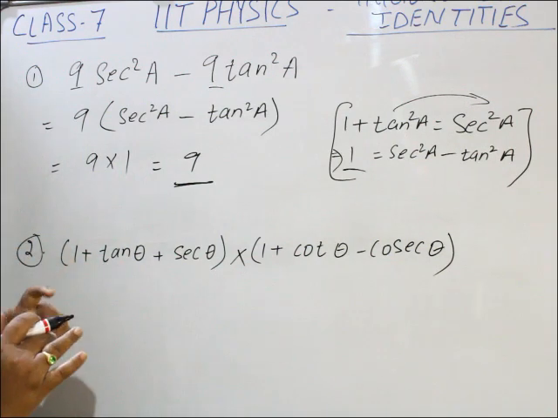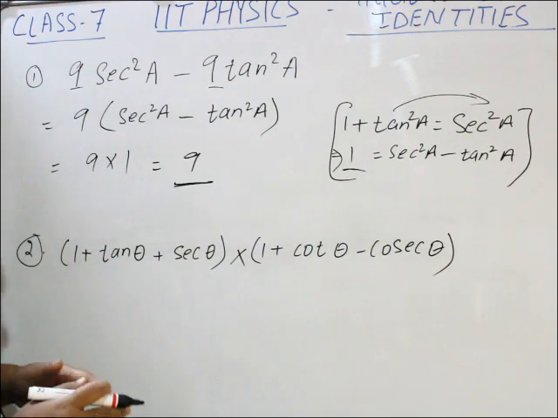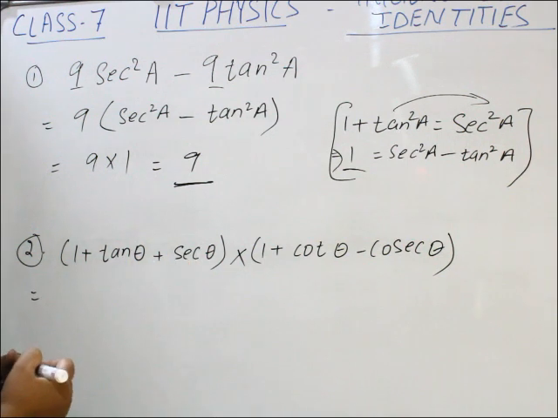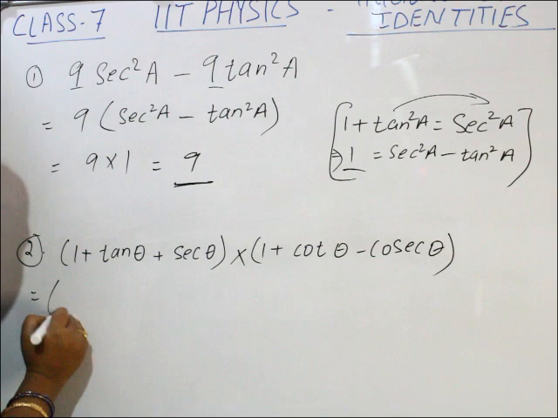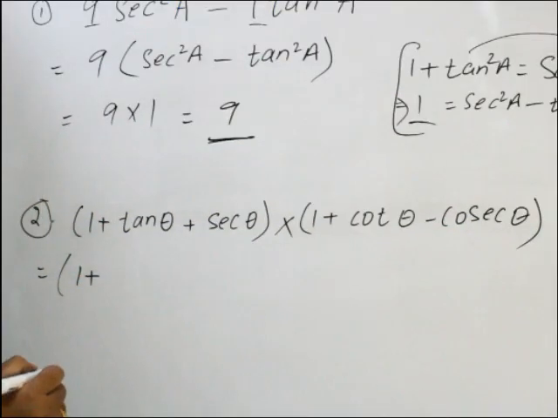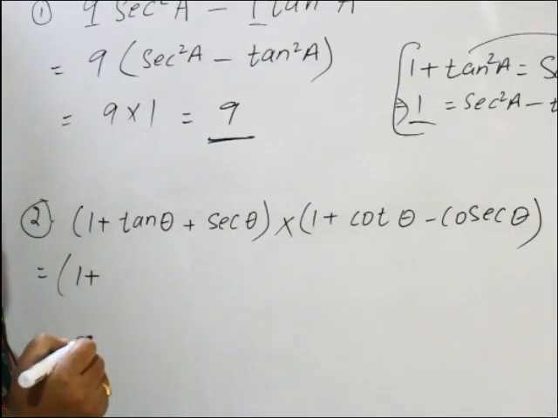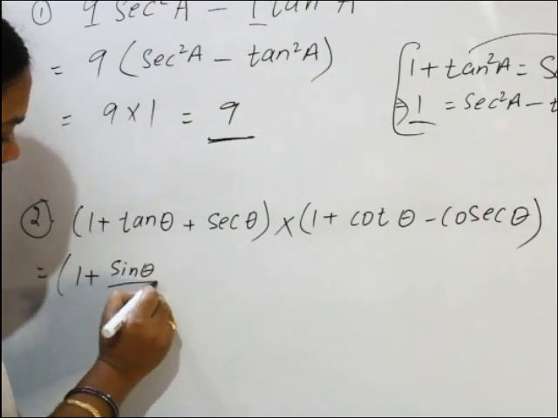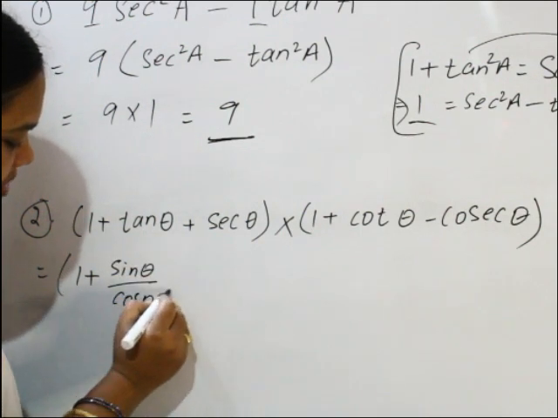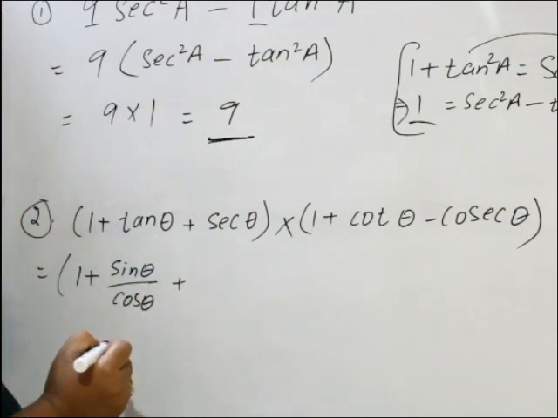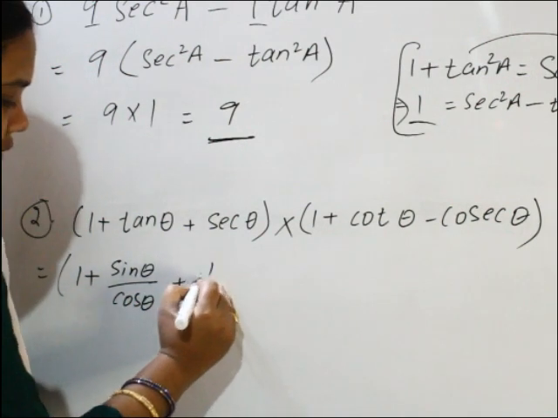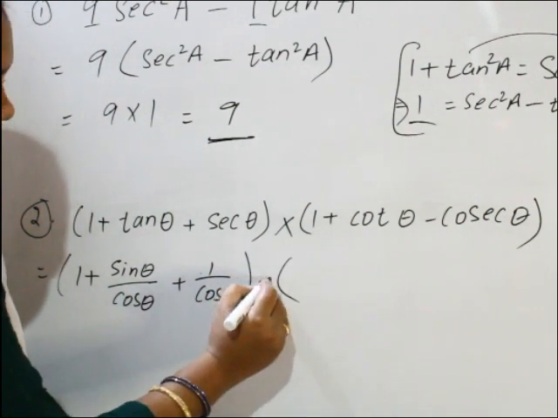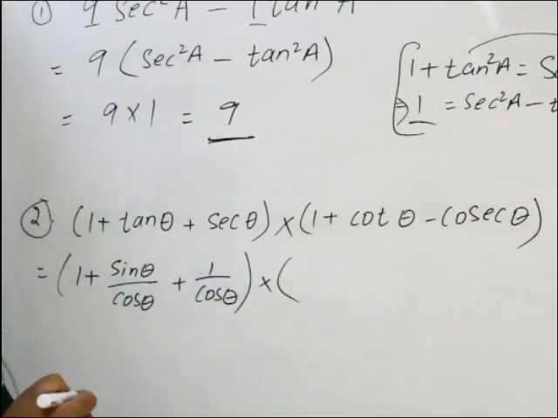Now we have to simplify this. 1 plus tan theta: tan theta is equal to sin theta by cos theta. Plus sec theta, which is equal to 1 by cos theta. Nothing in between brackets, multiplication.